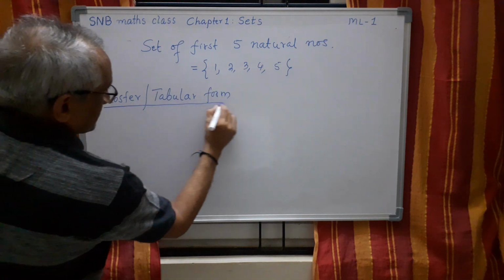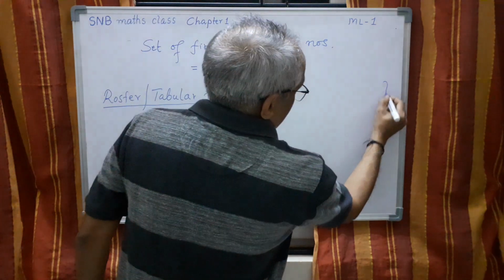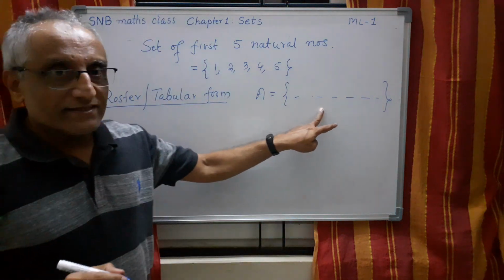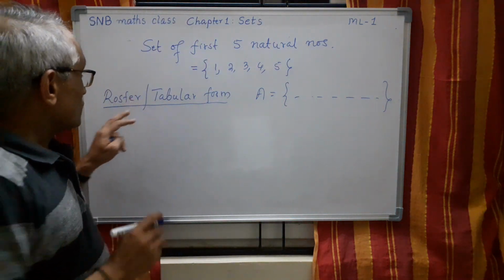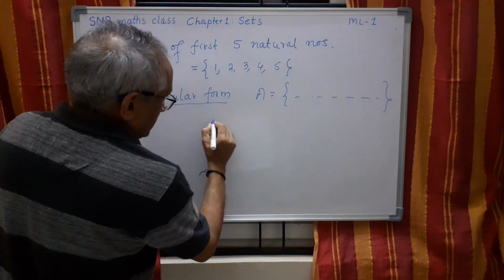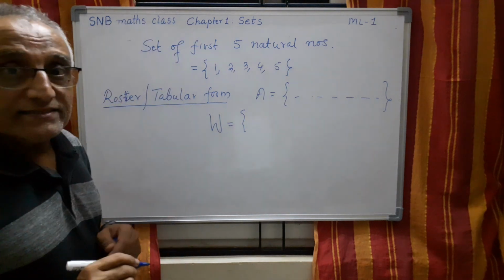So when a set A is written like this, when all the elements are listed here, this is called roster form. Say for example, W equal to the set of days in a week.